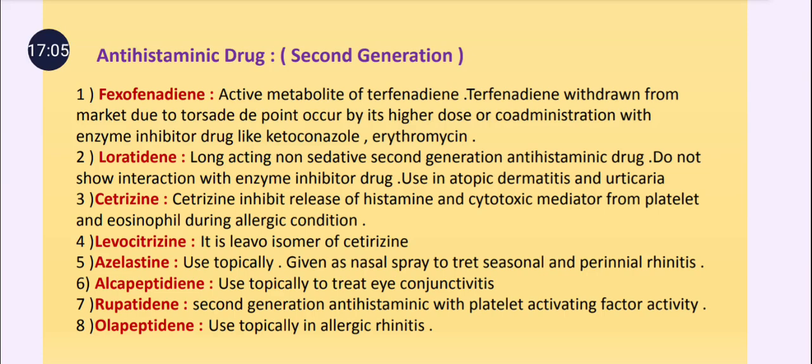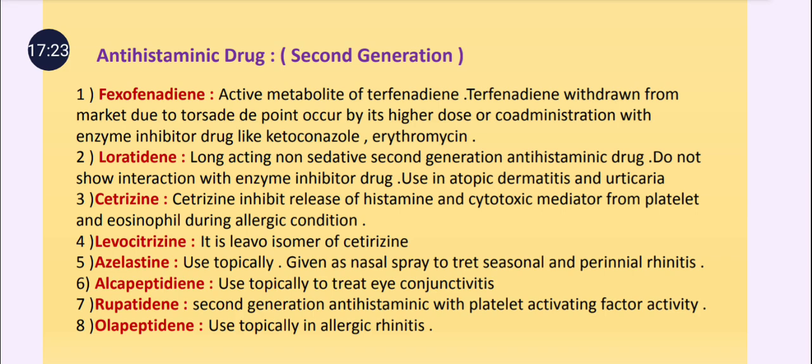And loratadine is one of the non-sedating second generation antihistaminic drugs. Cetirizine we use commonly in allergic rhinitis. And levocetirizine is the levo isomer of cetirizine.